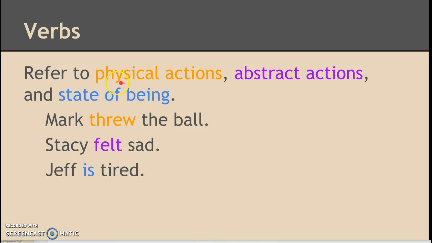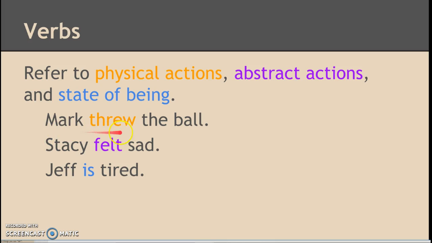So verbs refer to physical actions, things like hitting or throwing or walking or running, anything you can do with your body. Physical usually refers to your body. Abstract actions, which are things you can't really touch. Abstract means you can't really touch it or see it. But things like feelings or thinking, things that aren't visible, aren't physical body movement actions. And then state of being, which is going to be like your to be verbs. So I am, we are, they are, she is, okay, things like that. Like I am a teacher, okay?